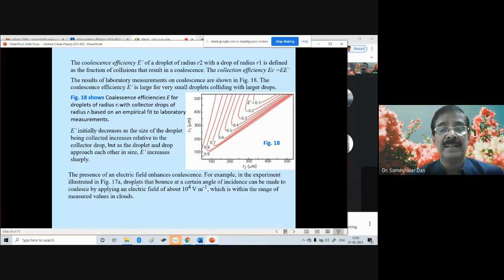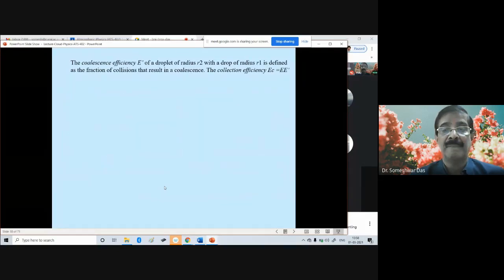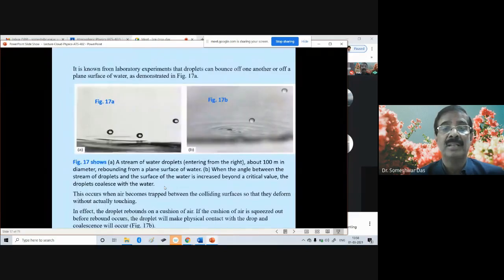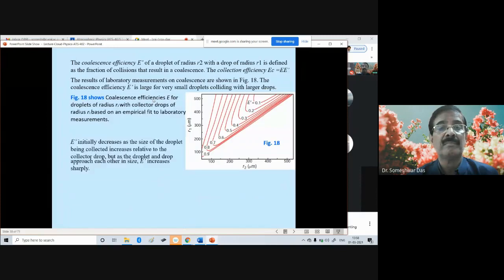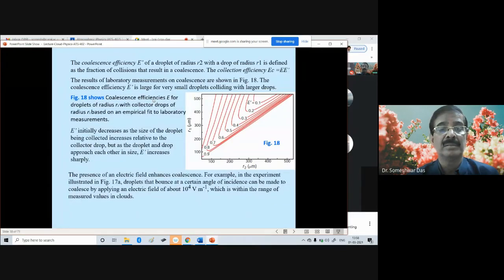The presence of an electrical field enhances coalescence, for example, in the experiment illustrated in the last figure, 17A. The droplets that bounce at a certain angle of incidence can be made to coalesce by applying an electrical field of about 10 to the power 4 volts per meter.